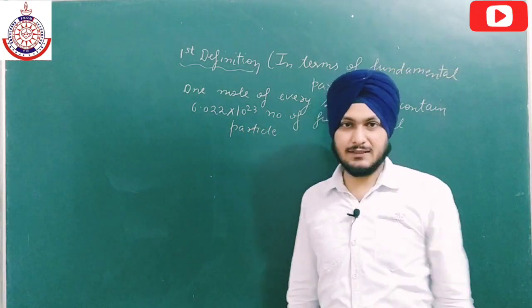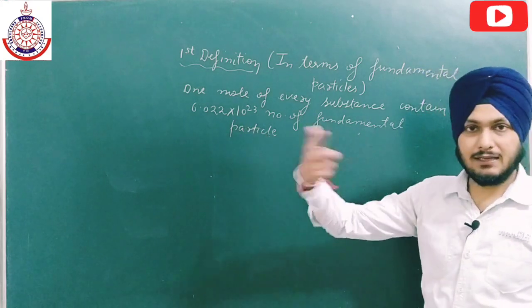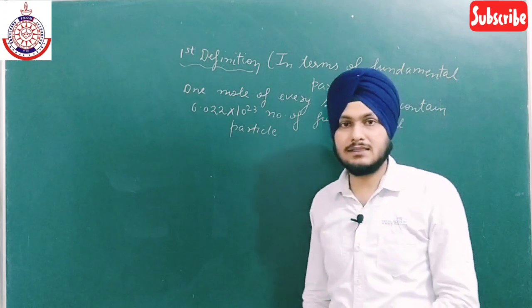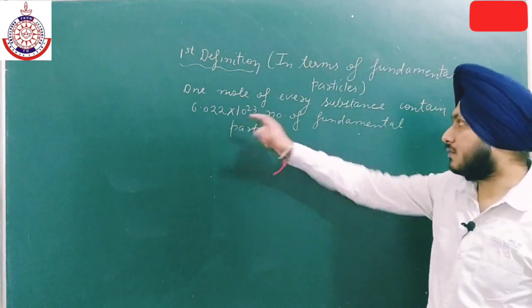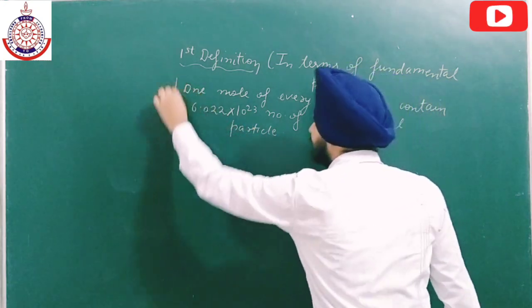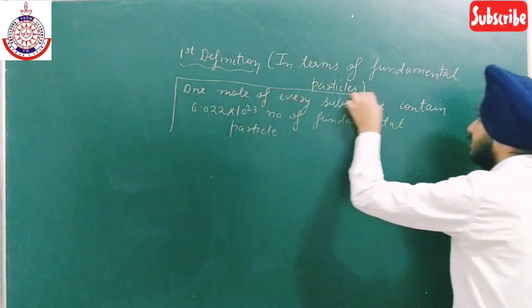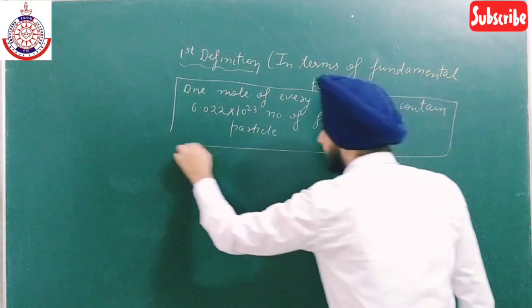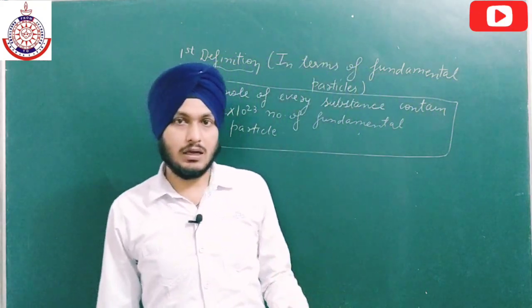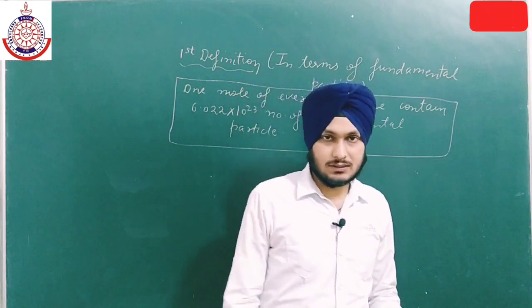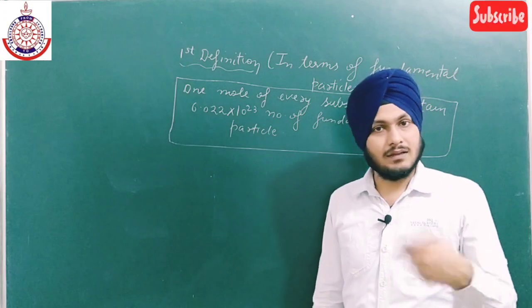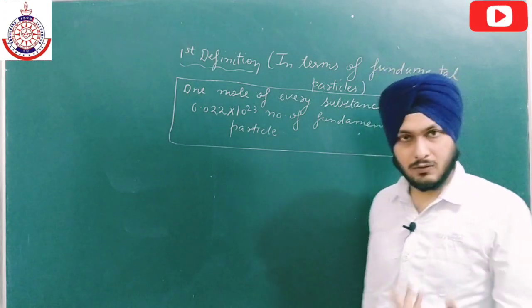We have already discussed this definition, that like 12 bananas are contained in 1 dozen. Similarly, this much amount is contained in 1 mole. So this is the first definition. Now if I give you 48 bananas, how will you calculate the number of dozens? You just divide 48 by 12, then you will get the number of dozens, 4.